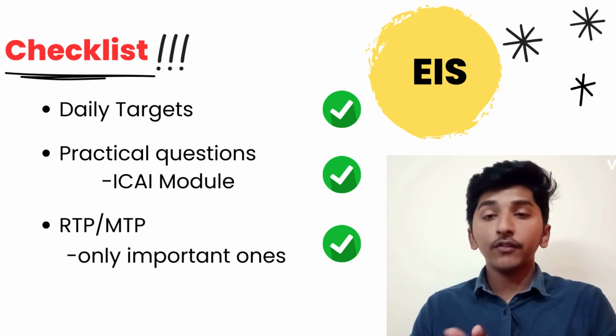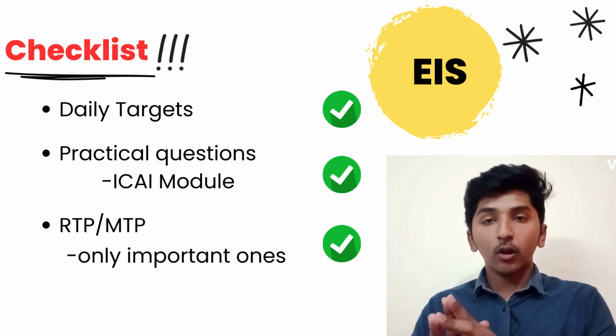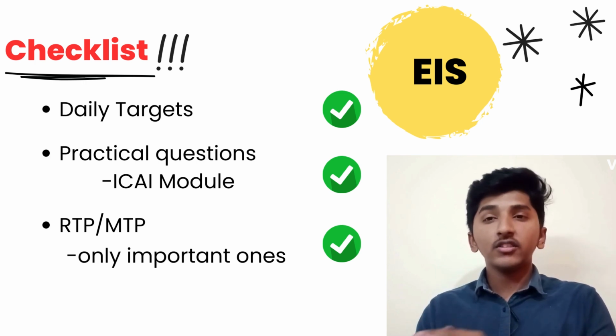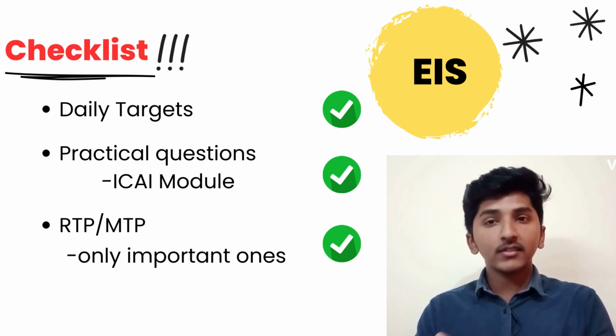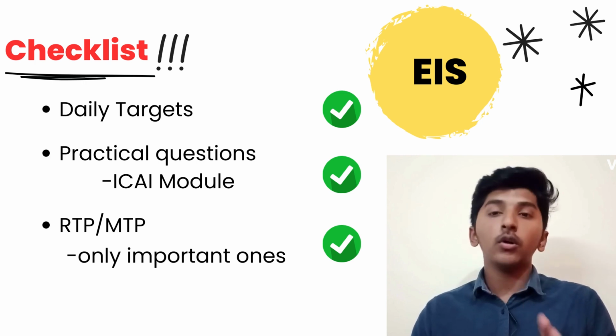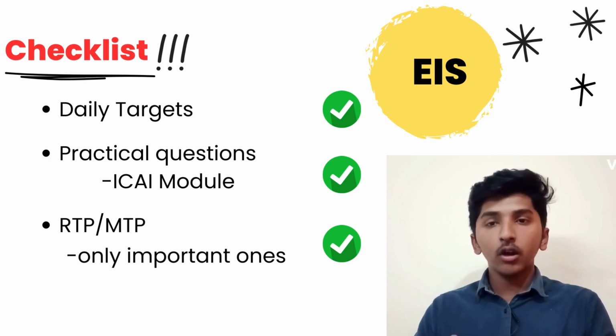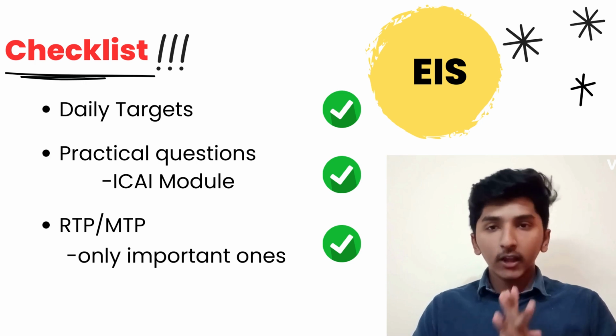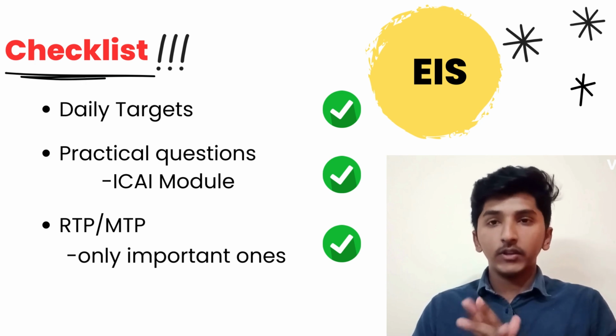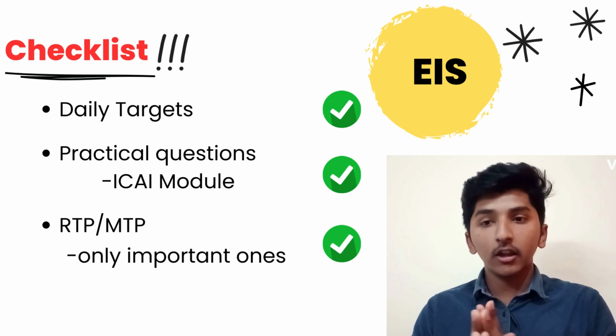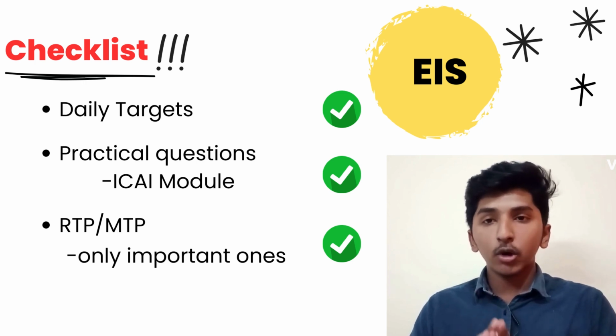Also, if you're planning to skip any other chapter along with chapter 3, or even if you're skipping chapter 3, don't just leave it off completely. Go through important topics. At least if there are a few important topics in every other chapter, you'll find them on YouTube in many other videos. So go through them, go through practical questions and RTPs. That will help you a lot with EIS, especially RTPs. And that's it about enterprise information system.